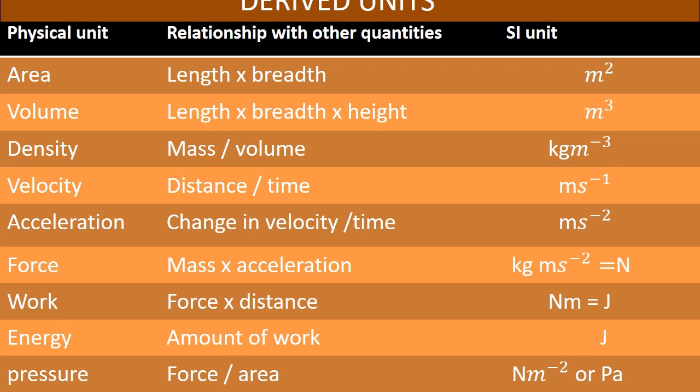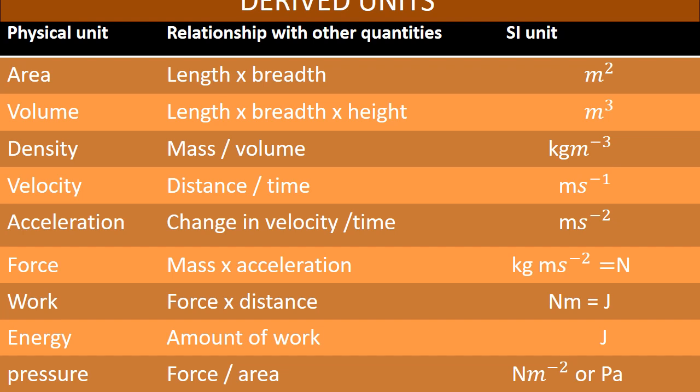Okay, and for energy, amount of work. What is the SI unit of energy? J. And then pressure, force upon area. What is the SI unit of pressure? Nm power minus 2, or PA. Pascal. For Pascal we can say as PA.